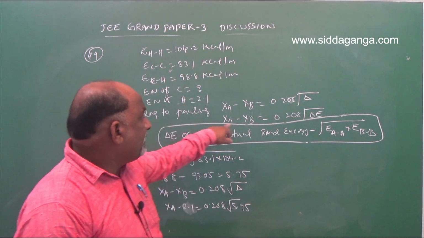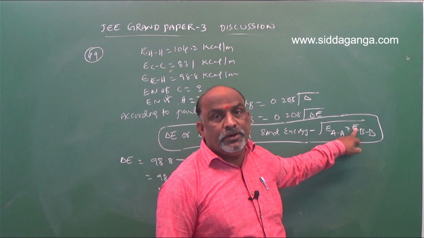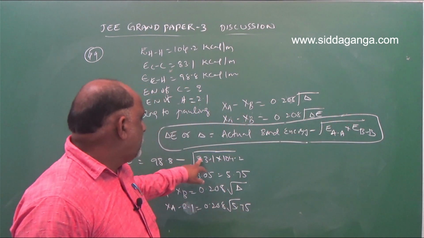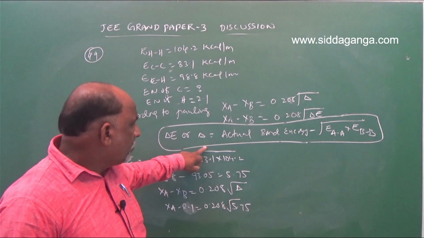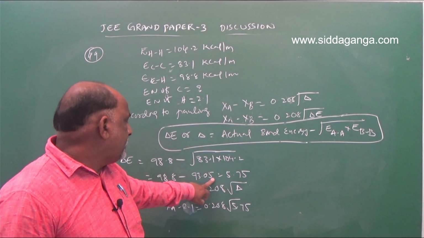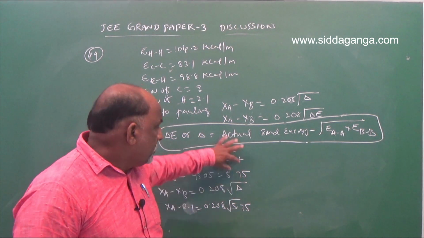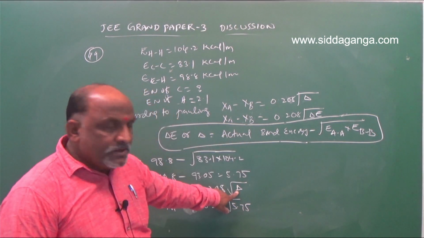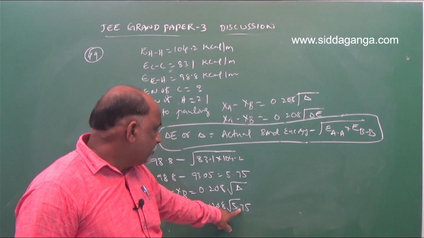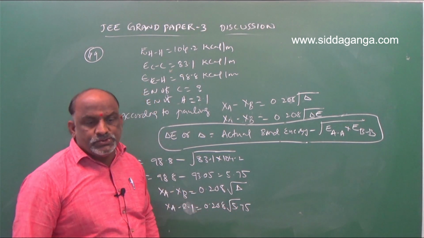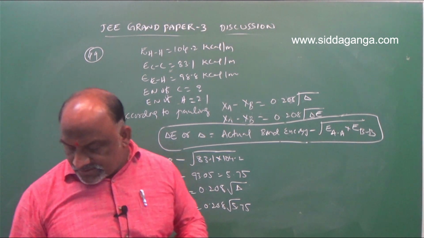Delta is actual bond energy minus root of the multiplication of the two bond dissociation enthalpies. Finally we will get the answer 93.05. 98.8 minus 93.05 is equal to 5.75. Substitute 5.75 here. The delta value was 5.75, you can substitute here, take the root and multiply with 0.208.